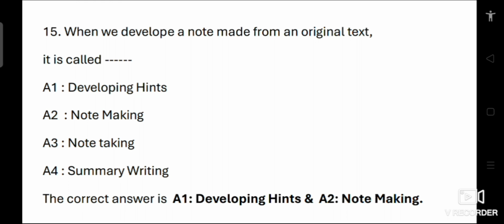And summary writing involves condensing a text into its main ideas. So the correct answers are developing hints and note making. Both are correct answers, but developing hints is the answer according to the official answer key.